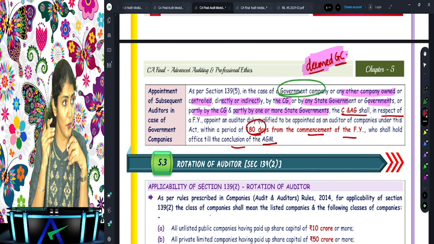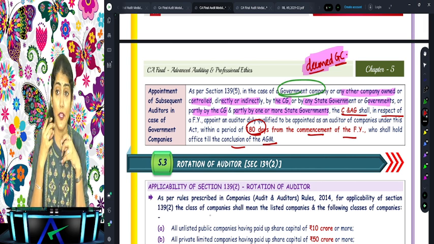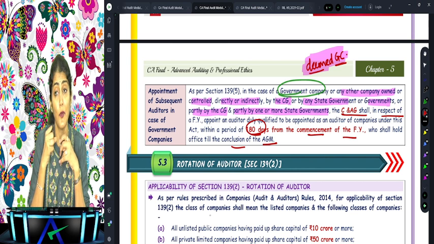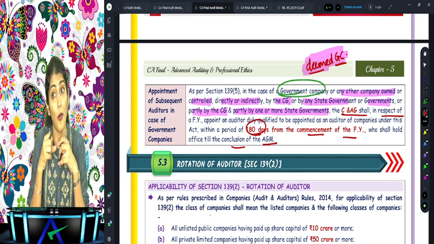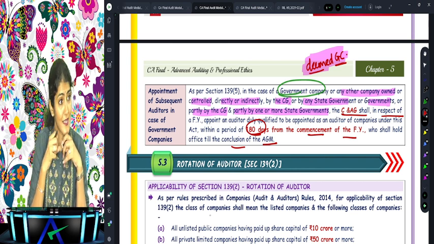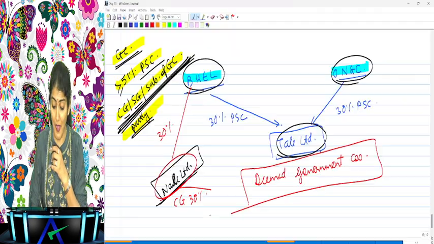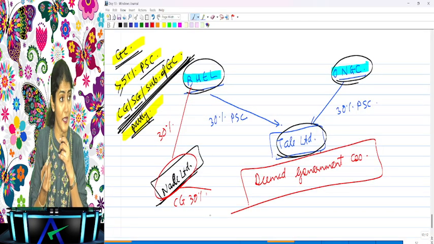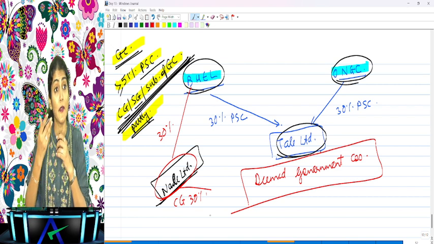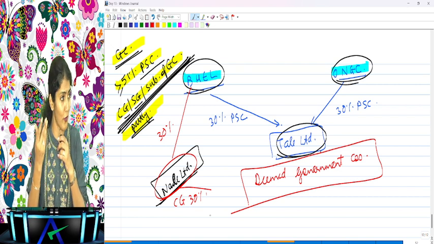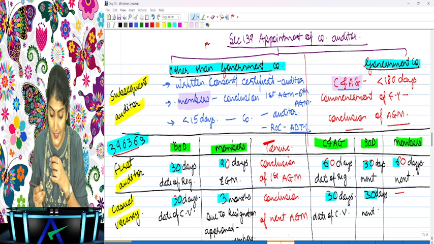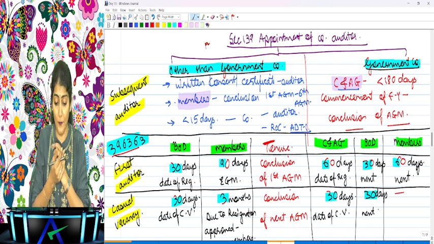Are you understanding? So these provisions regarding the appointment of the auditor, will you apply them only to the government company? No, you will also apply them to the deemed government companies. Are you understanding what is a deemed government company? Directly or indirectly. In my example, Nail and Tail, are they government companies? No, they are the deemed government companies. Are you able to follow this, everyone? Okay, right. And then in other than government company, what does it say?